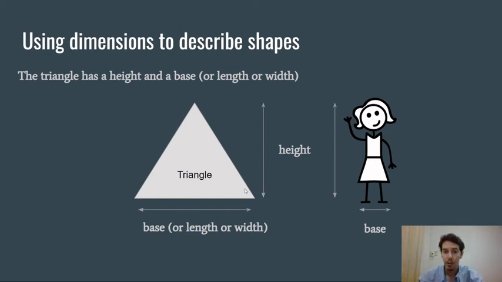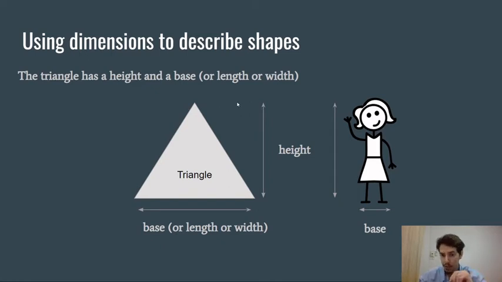So for this triangle, the height of the pyramid would be from the bottom to the top of the pyramid, right? This is the height of something. The height of someone is when you start from the feet to the top of the head. This is the height of a person. So the height of a triangle is the same. You start from the feet, the bottom of the triangle, to the top, the head of the triangle, okay? That gives you the height.